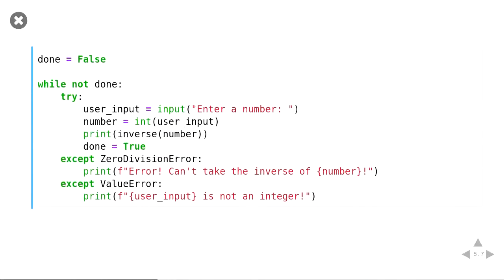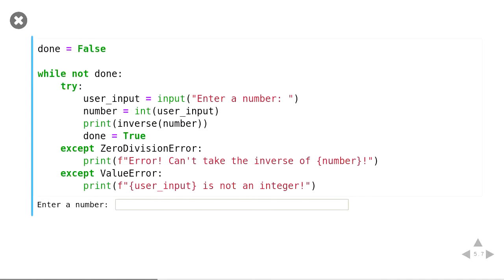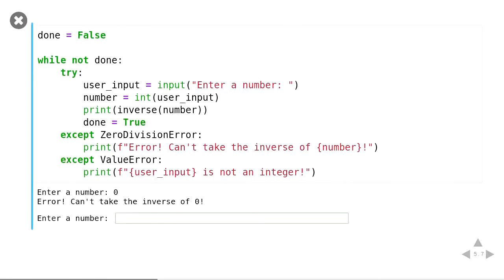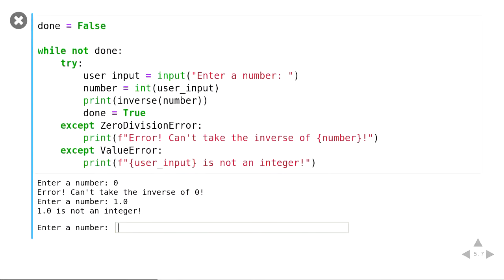And so what we can extend this with, again, is just catch that value error, and we can specify our print message for that specifically. So we can run this and say, OK, 0 will do what we did before, and 1.0 will say 1.0 is not an integer, it's a float.